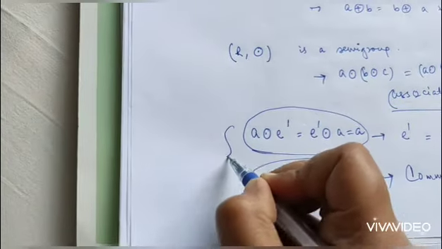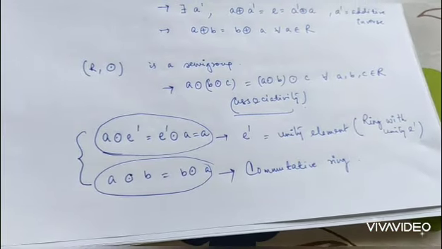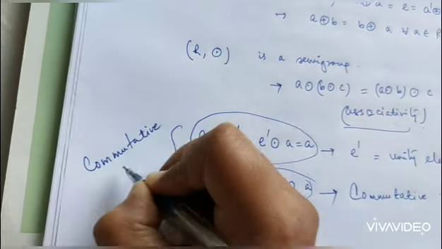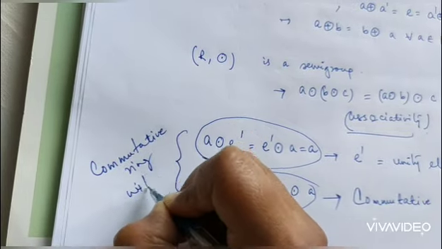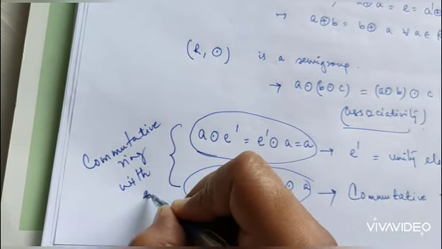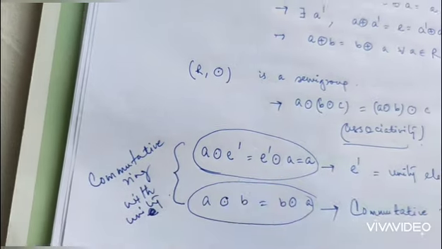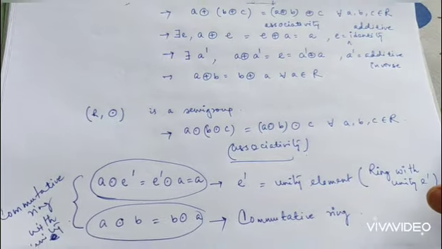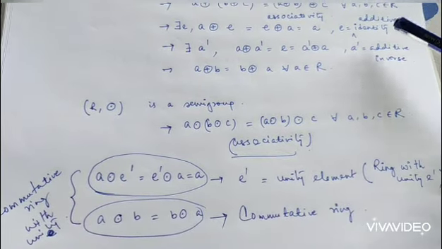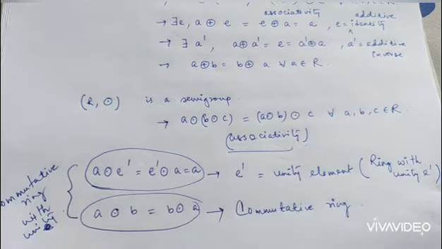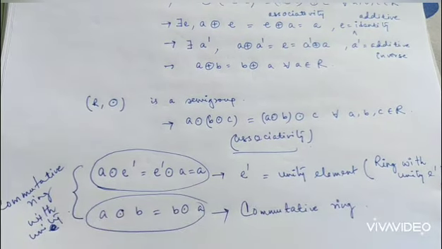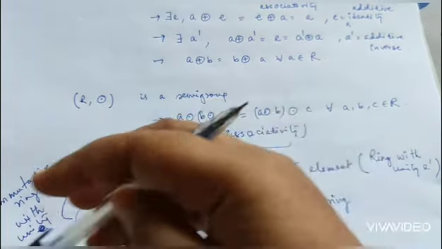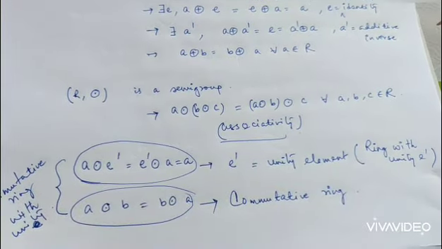Now, if both the axioms are present in the ring, then it is a commutative ring with unity. So not only is ring the structure, with ring further, if a unity element is present with respect to the second binary operation, if commutativity is present with respect to the second binary operation, if both the properties are present with respect to the second binary operation, then we have these different structures.